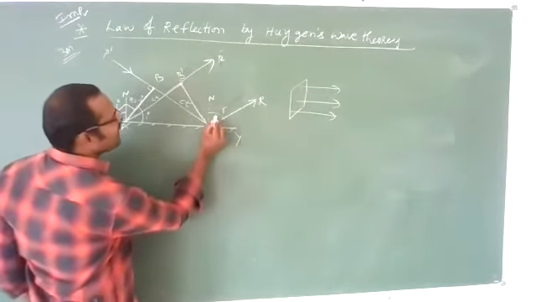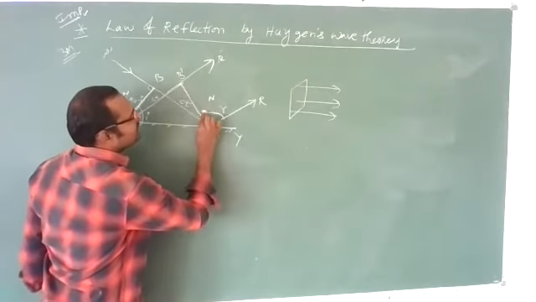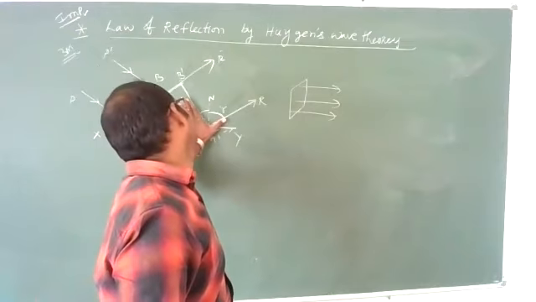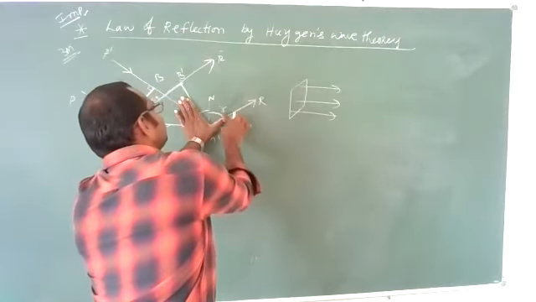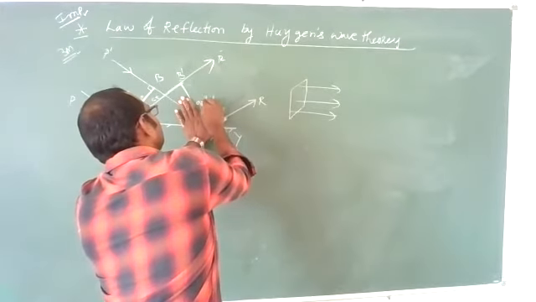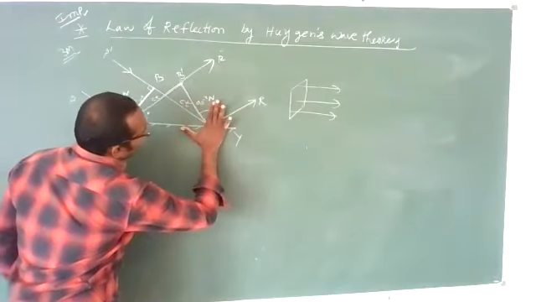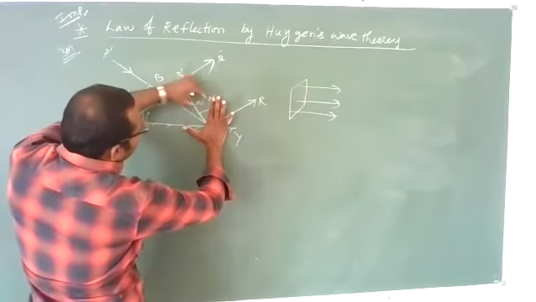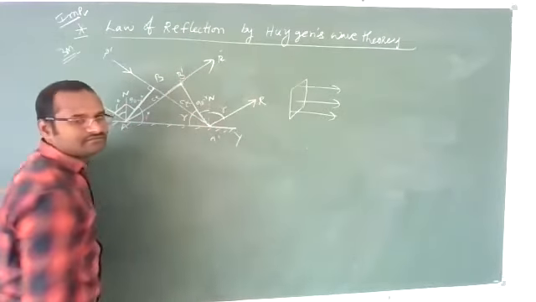Now, come to this point. This is the r value. Because this is a wavefront, this is a reflected ray. So this total is 90 degrees. This is r, which means this is 90 minus r. Correct? Yes. Now, this total is 90 degrees. This is the normal, this is the plane surface, 90 degrees. This is 90 minus r, which means this angle will be r.